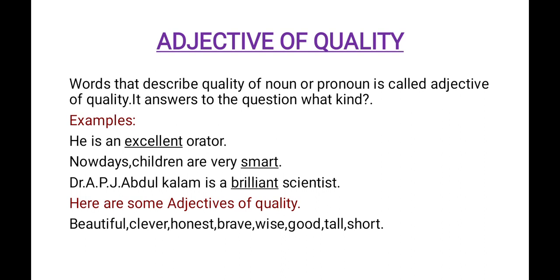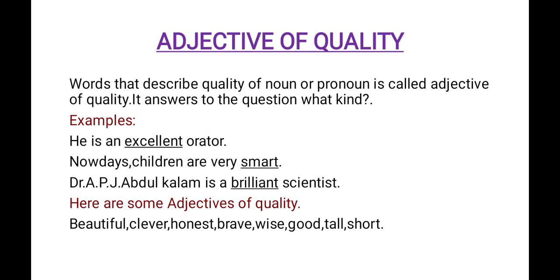Here are some examples. He is an excellent orator. Nowadays children are very smart. Dr. APJ Abdul Kalam is a brilliant scientist. The first one, excellent, is an adjective of quality. It qualifies the pronoun he. What kind of person is he? What kind of orator is he? He is an excellent orator.